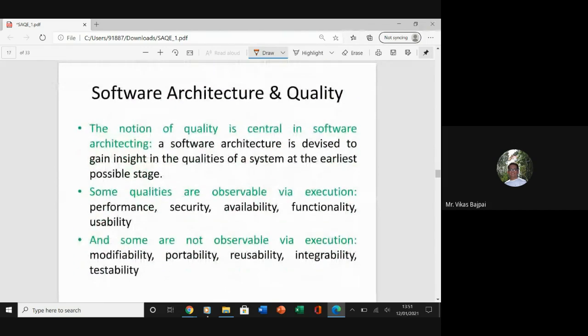Now we said that this is something which is related to quality, right? So let's talk about software architecture and quality. The notion of quality is central in software architecting. So the main purpose is to come up with a quality application. A software architecture is devised to gain insight into the qualities of the system at the earliest possible stage.